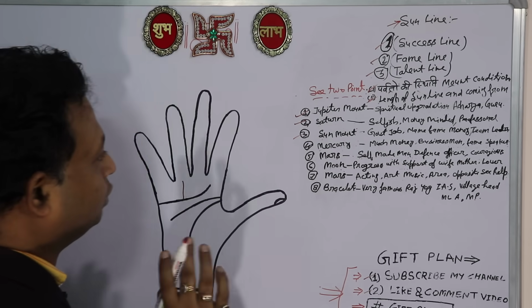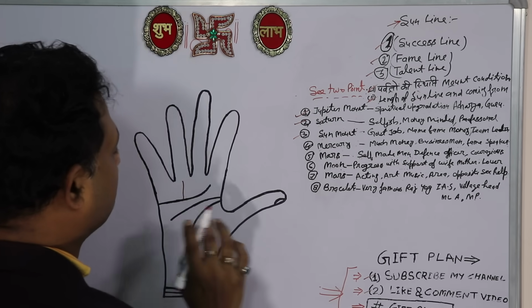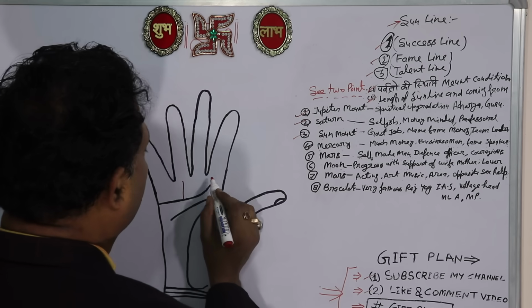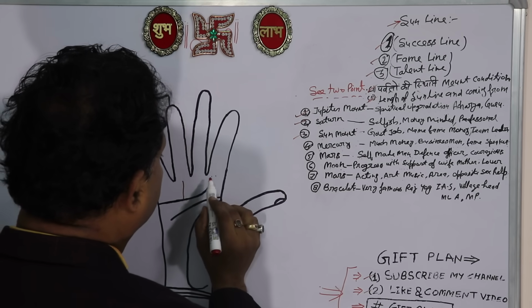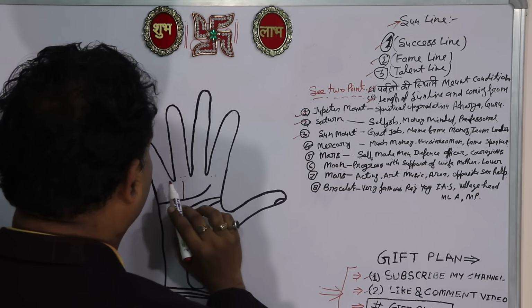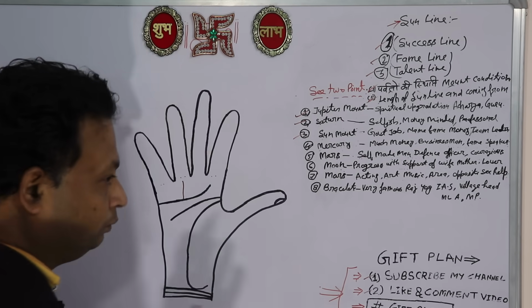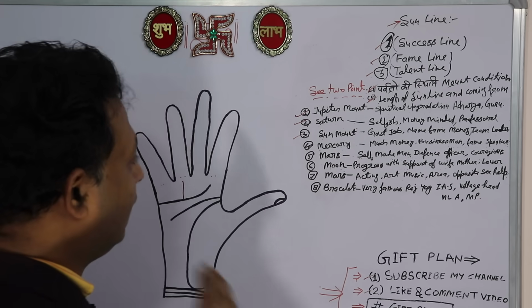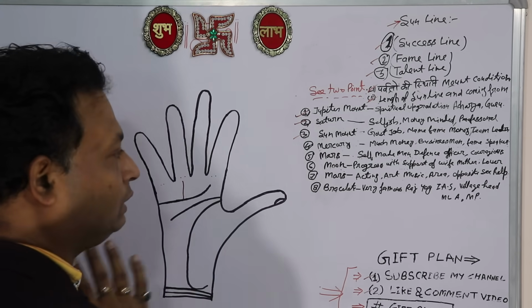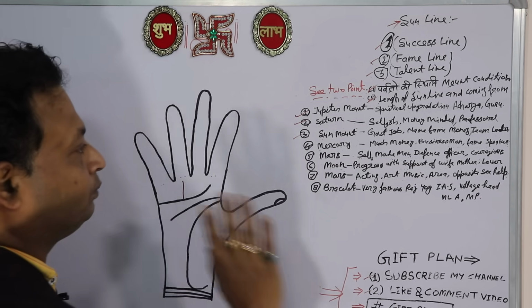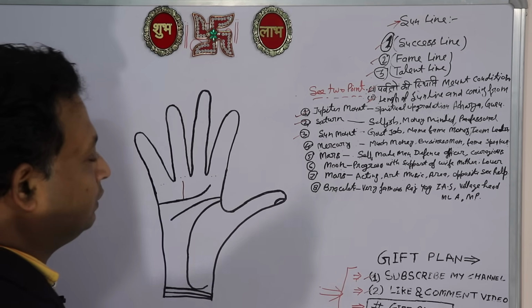So this line is good, and this type of person will be in a government job. But before giving results, we have to see the Jupiter mount, Sun mount and Mercury mount. They should be high or even. If these mounts are low, then this line will not give results.